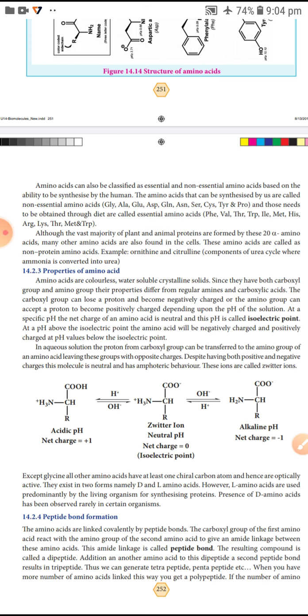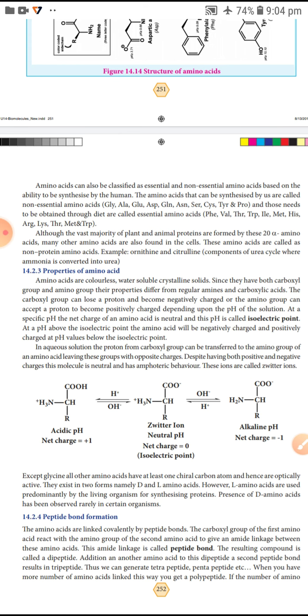The amino acids that can be synthesized by us, humans, are called non-essential amino acids. Examples: glycine, alanine, GLU, ASP for aspartic acid, GLN, ASN, SER. These are examples of non-essential amino acids.